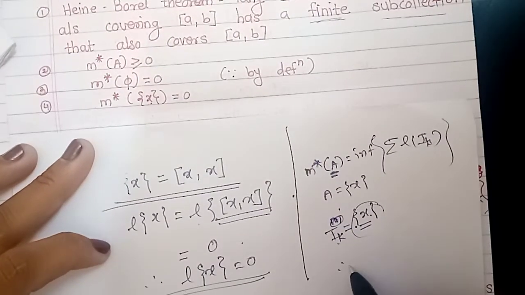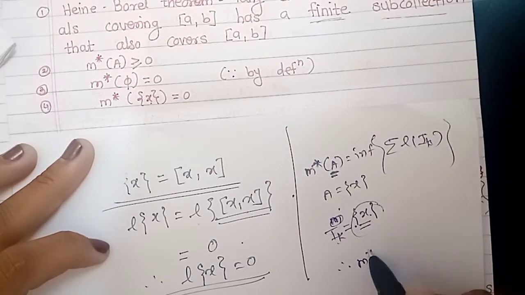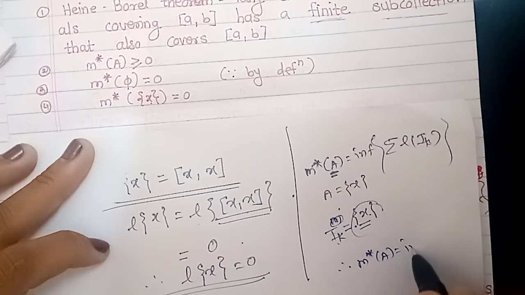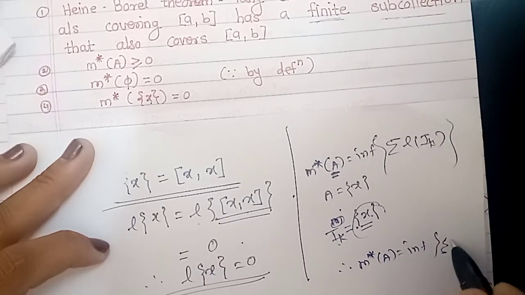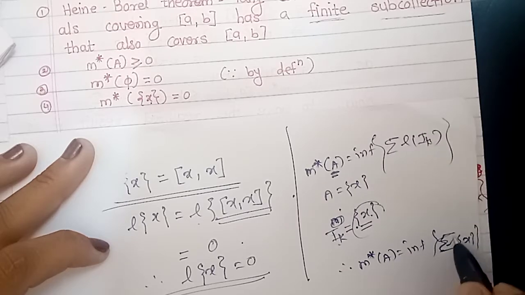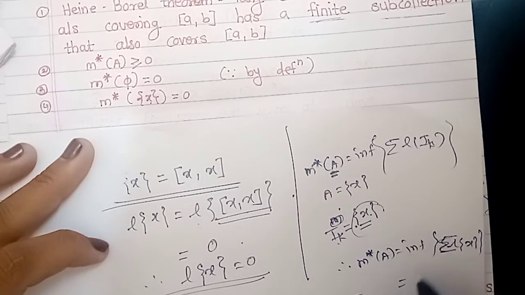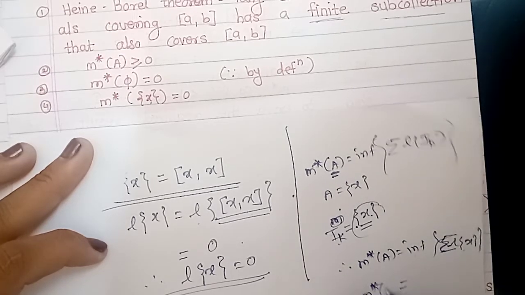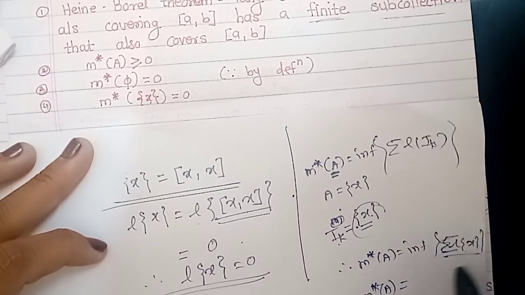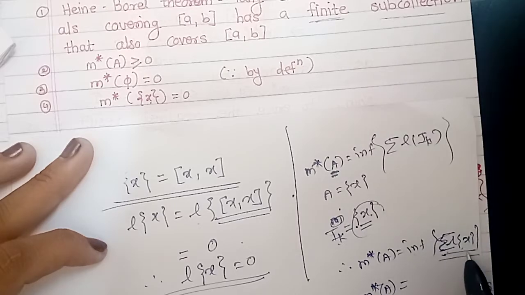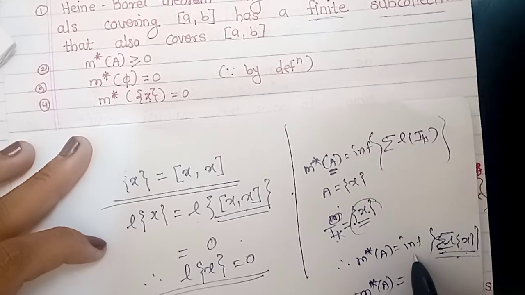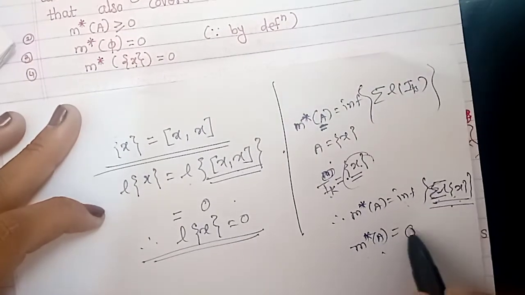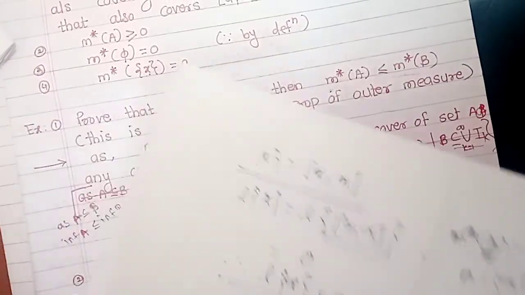Therefore we take the infimum of the sum of lengths of I_k. What is I_k? I_k is singleton {x}, and what is the length of singleton {x}? Singletons have length 0, as we saw previously. Therefore the outer measure of A is equal to the sum of lengths of singleton, which is 0, and its infimum is also 0, so the outer measure is equal to 0, and therefore the outer measure of a singleton is 0.